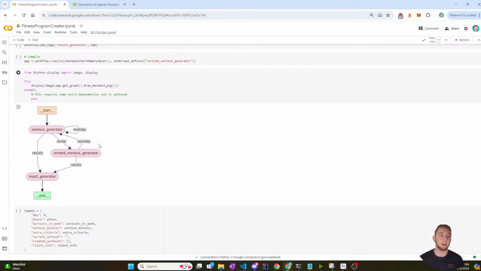I need a beautiful website with a nice chat interface to be able to generate these workouts for each day, edit things like select alternatives and type in free form feedback, and then have that actually generate the next workout. So I'm going to be putting a lot of time into that as well. That is a little bit of a roadmap of what I got going on here.